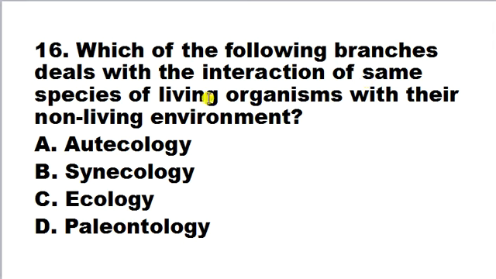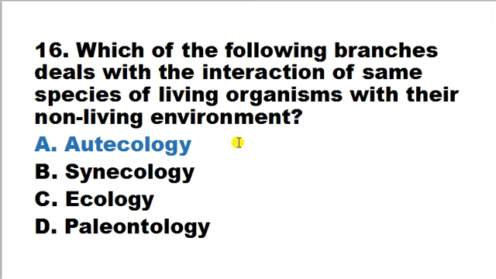Which of the following branches deal with the interaction of same species of living organism with their non-living environment? A. Autecology, B. Synecology, C. Ecology, D. Paleontology. So here correct answer is Autecology. Autecology is the branch that deals with the interaction of same species of living organism with their non-living environment. Autecology is also known as species ecology, the study of the interaction of an individual organism or a single species with the living and non-living factors of its environment.